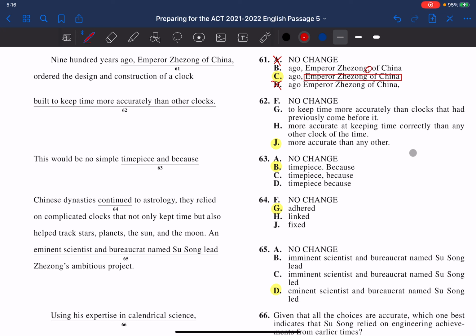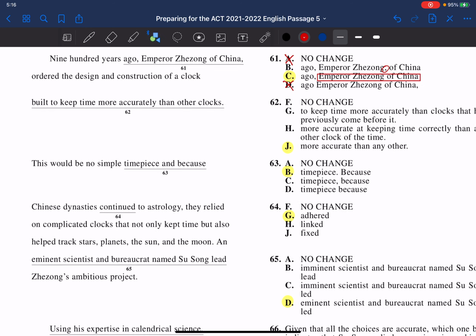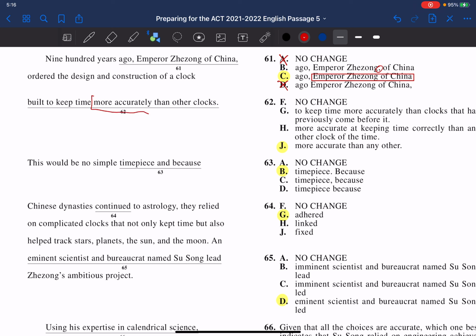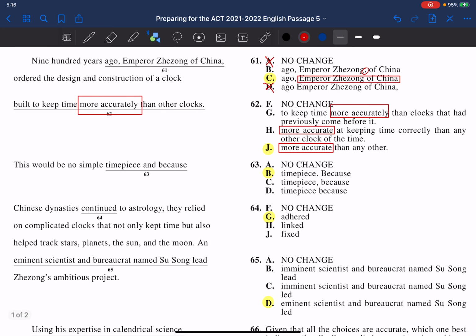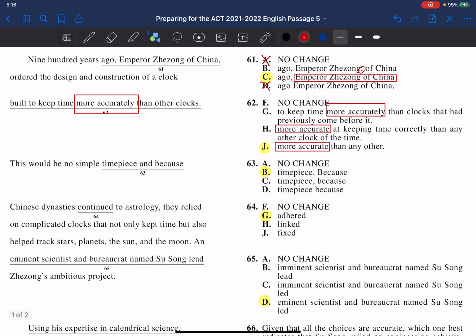All of these phrases have more accurately, more accurate, or more accurate. Then we also have other clocks.